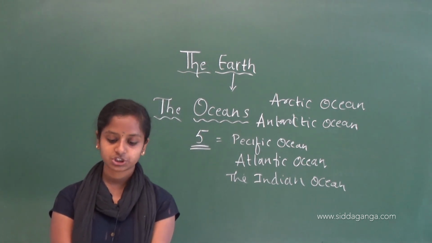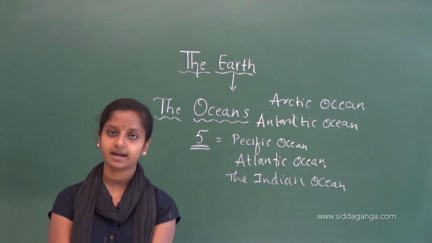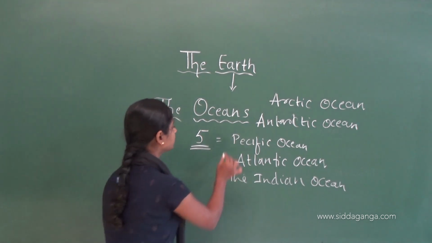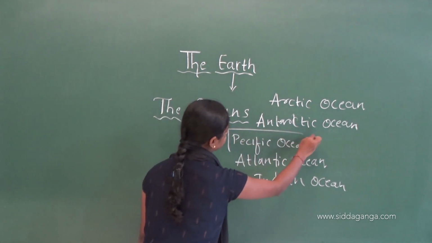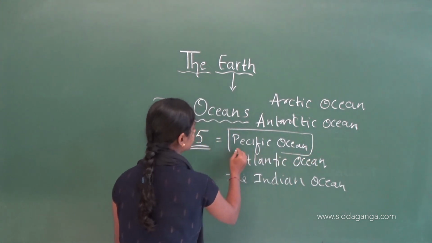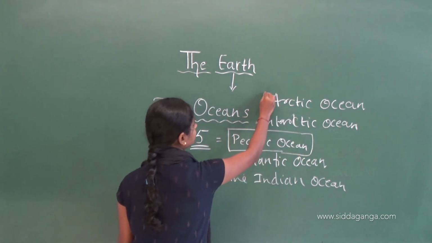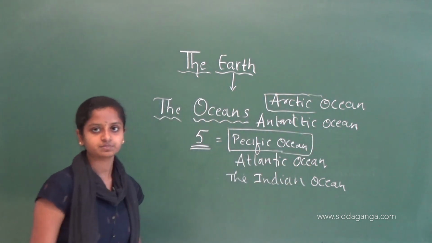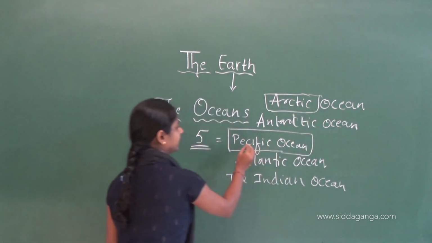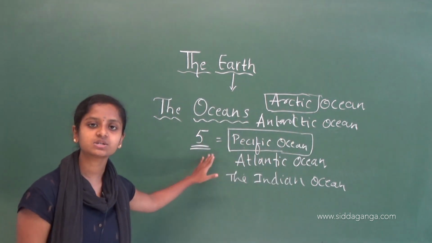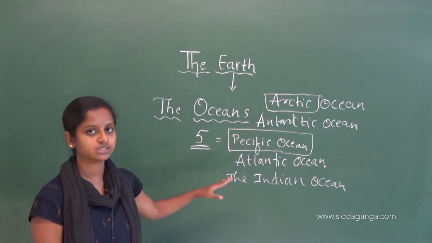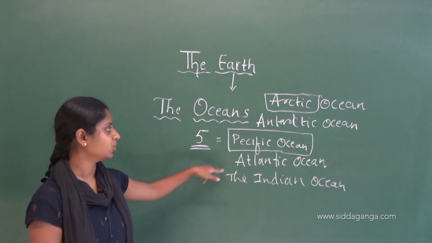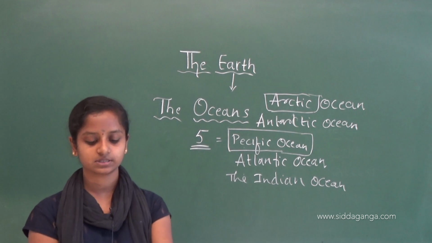The Pacific Ocean is the largest and the Arctic Ocean is the smallest one. The Pacific Ocean is the largest ocean among these 5 oceans, and the Arctic Ocean is the very smallest ocean among these 5 oceans.